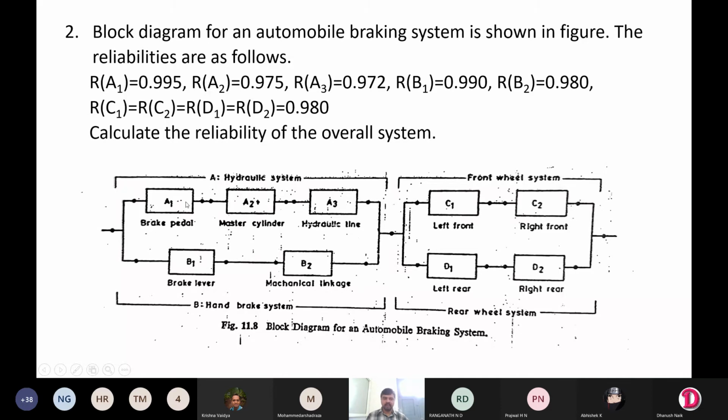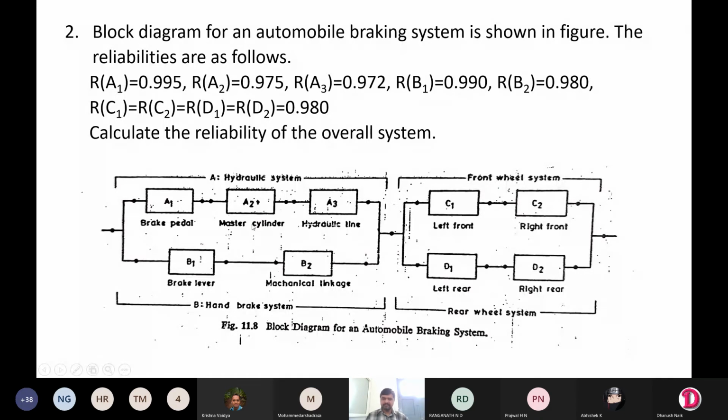If you want to find out reliability of this hydraulic system, how can we find out? Just by multiplying: reliability of A1 into reliability of A2 into reliability of A3 will give you the reliability of hydraulic system. Similarly, if you multiply reliability of B1 and reliability of B2, you will get reliability of handbrake system. Next, if you multiply reliability of C1 and reliability of C2, you will get reliability of front wheel system. Similarly, if you multiply reliability of D1, D2, you will get reliability of rear wheel system.